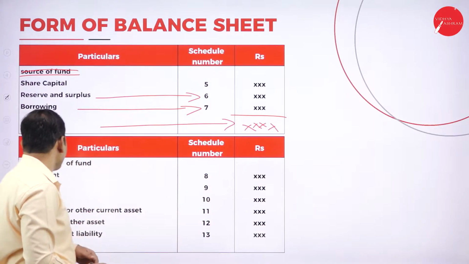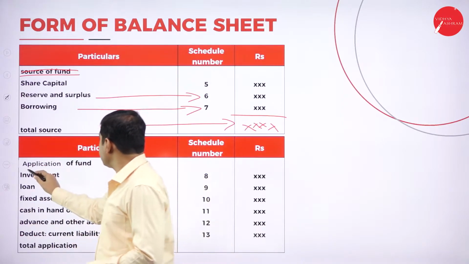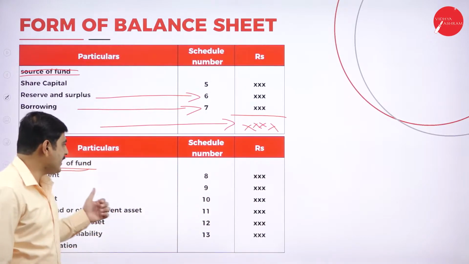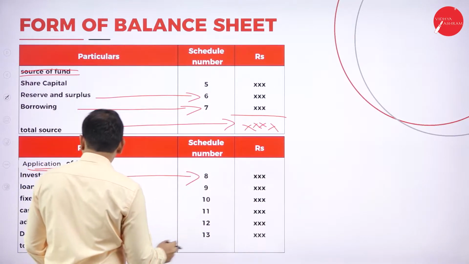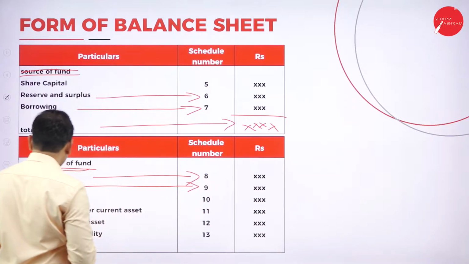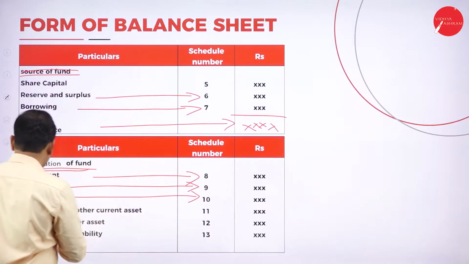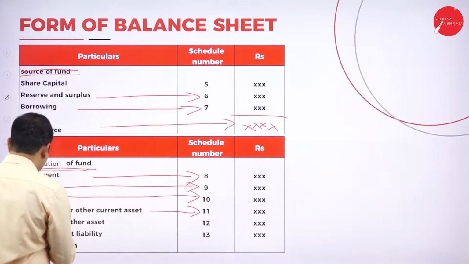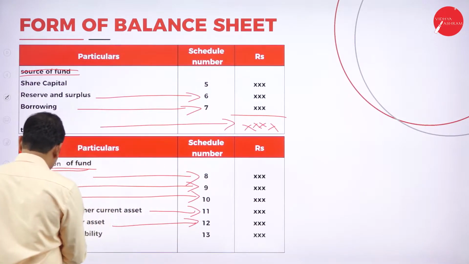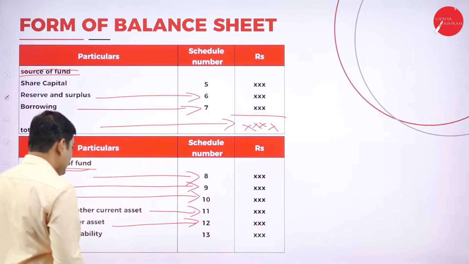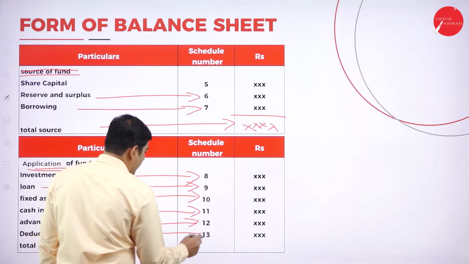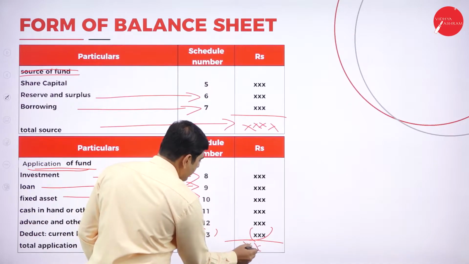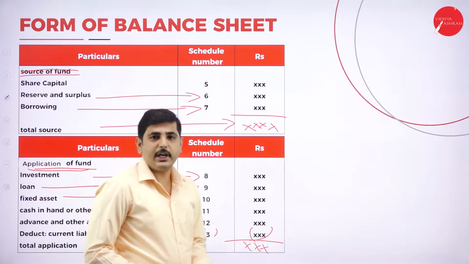Next, coming to the application of funds, underline it. Under that, first one is investment, which comes under schedule number 8. Then loans, schedule number 9; fixed assets, schedule number 10; cash in hand and other current assets, schedule number 11; and advances and other assets, schedule number 12. Then deduct the current liability from the total amount, and whatever you get is the application of funds.